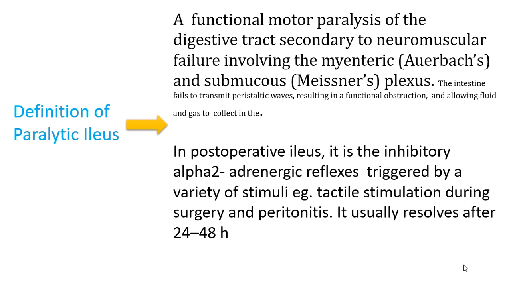So how do we define paralytic ileus? It's a functional motor paralysis of the digestive tract secondary to neuromuscular failure, which involves the Auerbach's and the Meissner's plexus. So basically, in simpler terms, the intestine fails to transmit the peristaltic waves, which results in functional obstruction, and gas and fluid is collected in the intestinal lumen.